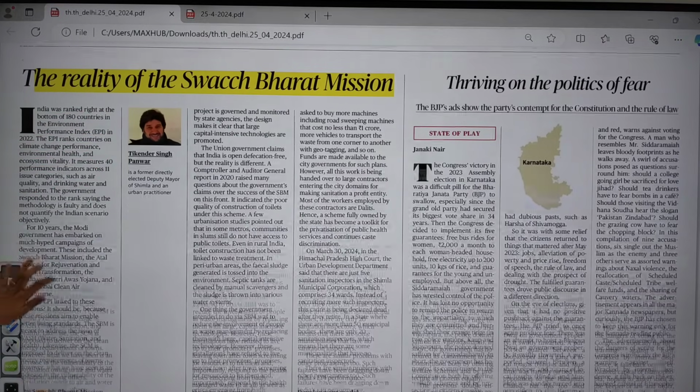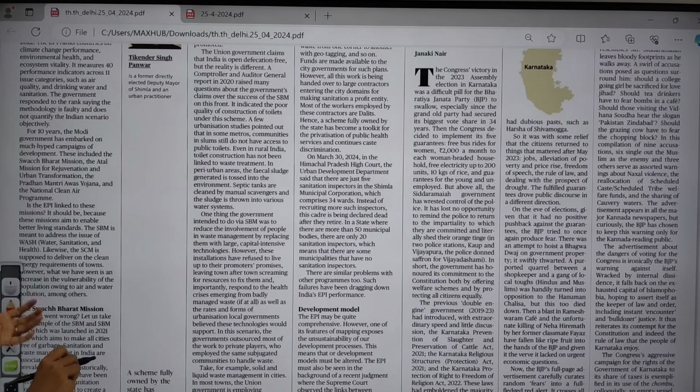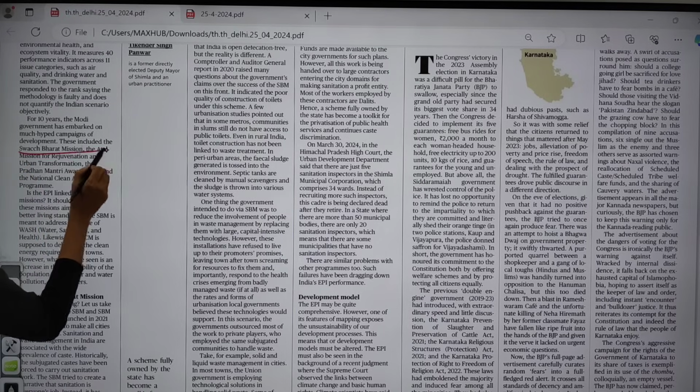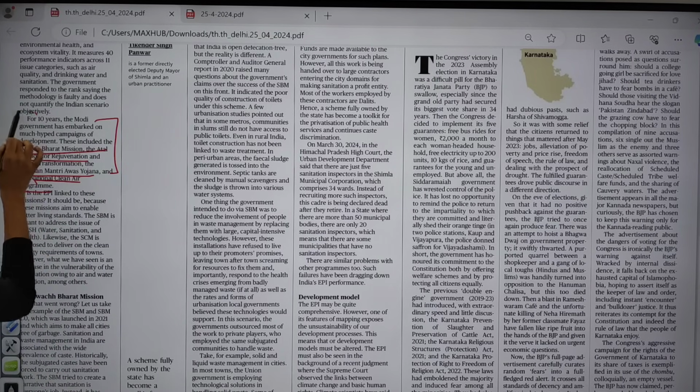And for 10 years, our present government came up with this campaign of the Swachh Bharat mission, and we also focused on other schemes like the Atal Mission for Rejuvenation and Urban Transformation, the Pradhan Mantri Awas Yojana, and the National Clean Air Program. But even though these schemes were implemented, our rank has not increased, so this is one cause of concern.